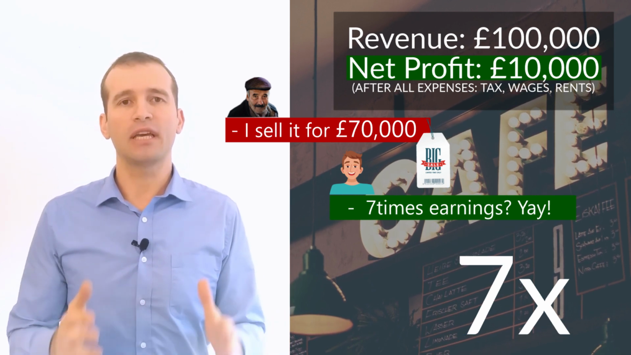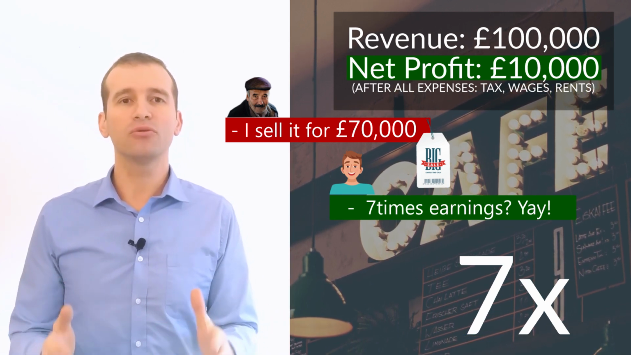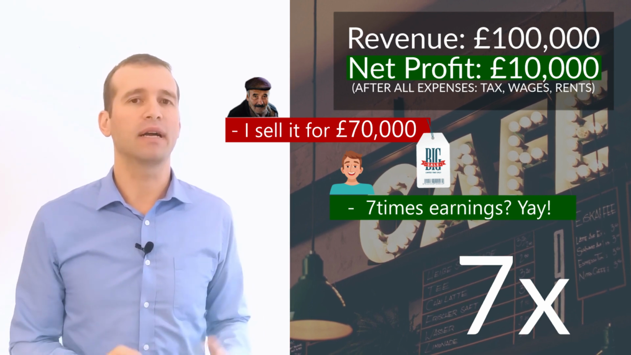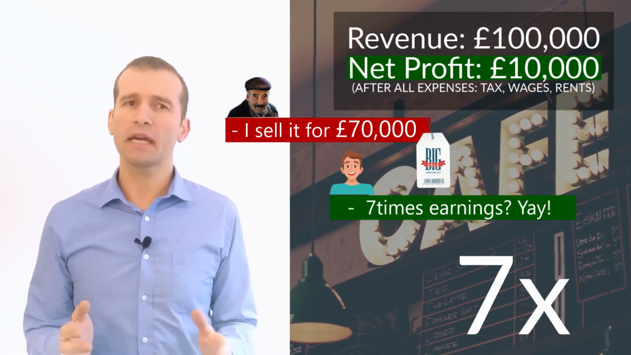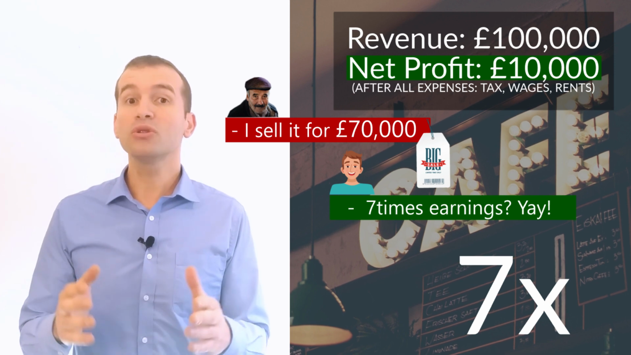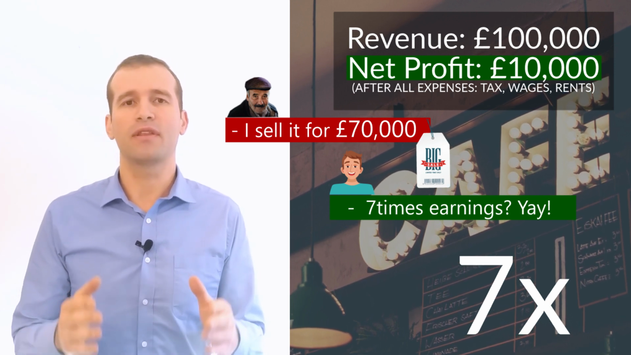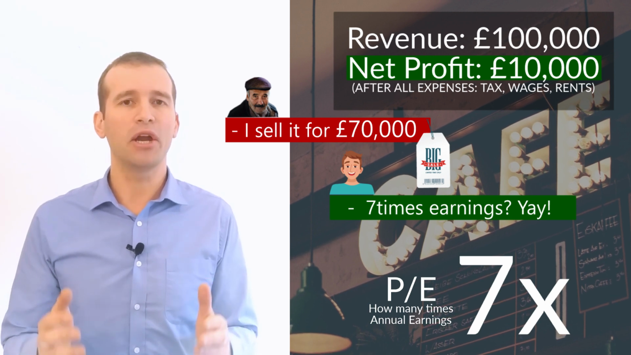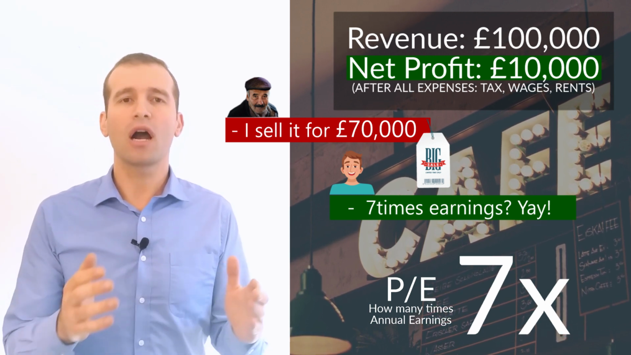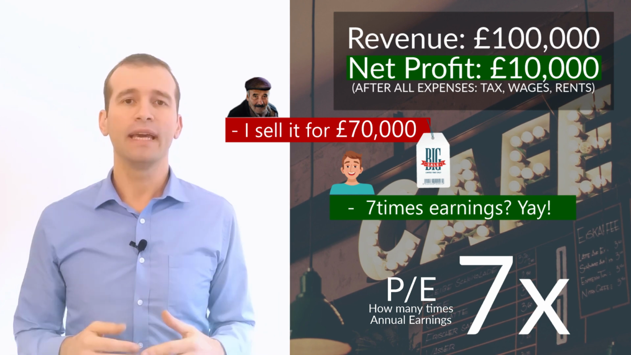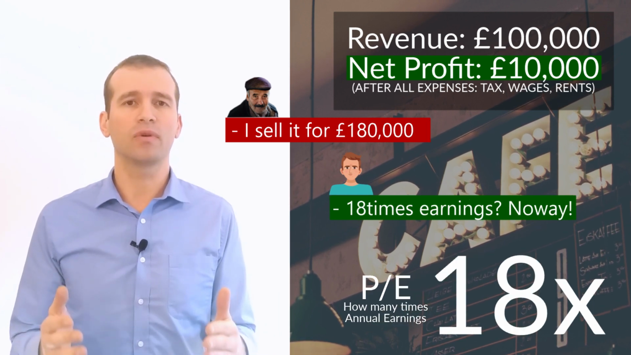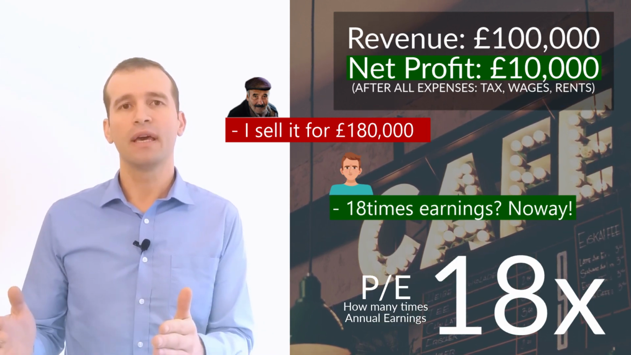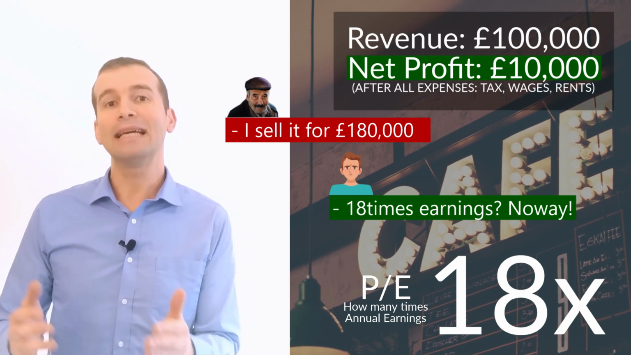So if earnings stay the same, it will take you just 7 years to get your money back. This sounds like a bargain. So those 7 times is the P/E. P/E is how many times the annual earnings you pay to acquire the company. If you had given the initial amount of 180,000 pounds, P/E would have been 18.